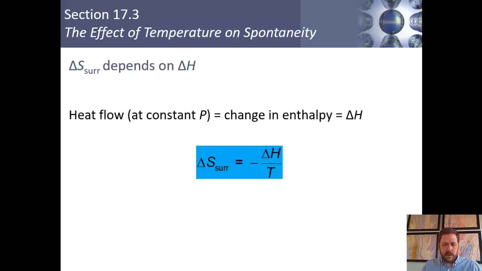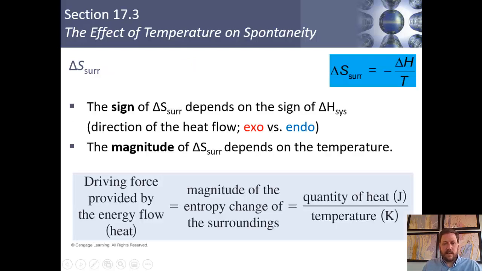So this equation shows that delta S of the surroundings is equal to negative delta H over T. Remember, for an exothermic process, delta H is negative, so that means delta S of the surroundings must be positive. The sign of the delta S of the surroundings depends on the direction of the heat flow. And if you look at that equation, which is in blue, you'll see it makes sense. For an exothermic process, delta S of the surroundings would be positive. For an endothermic process, delta S of the surroundings would be negative.